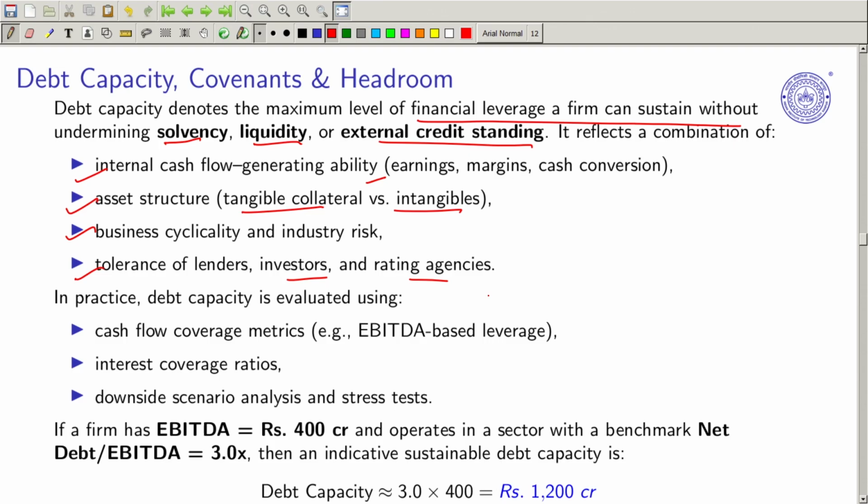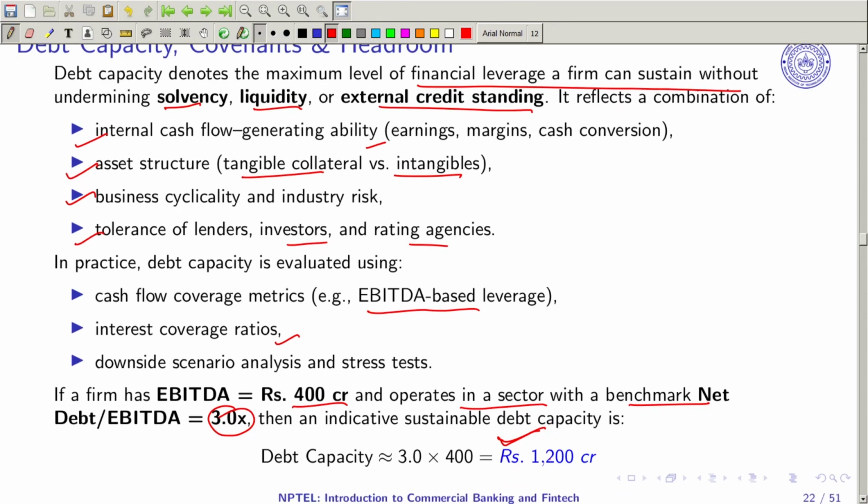Debt capacity is evaluated using EBITDA-based leverage. Interest coverage ratio is one indicator. Suppose EBITDA is 400 crore and a particular firm operates in a sector with a benchmark of 3 times, 3x, which means the firm can borrow up to 1200 crore. This is debt capacity: how much you can borrow given overall functioning, performance and tolerance level. This varies from sector to sector. Banks will have an understanding of the likelihood of making money in that sector, so sometimes they revise to 1x, 2x, 3x, sometimes they might give 5x. That is the scenario in this case.